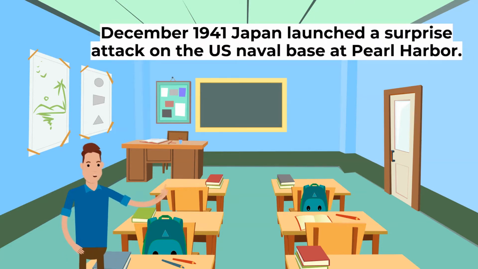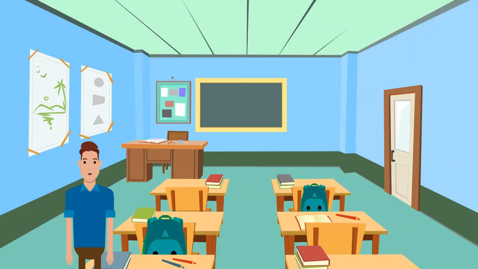Thirdly, in December 1941, Germany's ally Japan launched a surprise attack on the US naval base at Pearl Harbor on the island of Oahu, Hawaii. These actions brought the USA into World War II on the same side as Britain and the USSR.